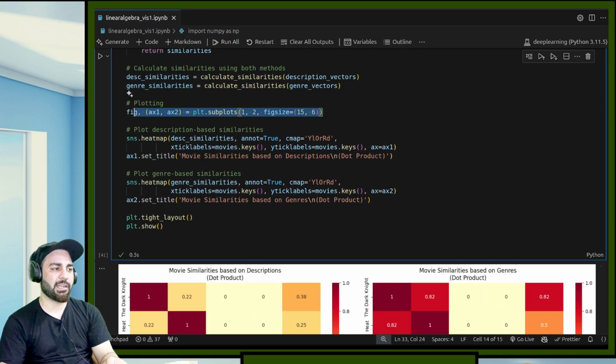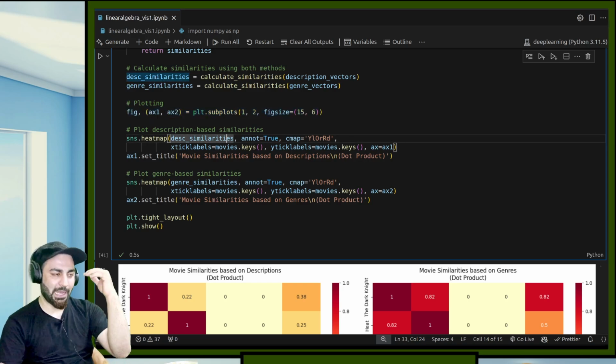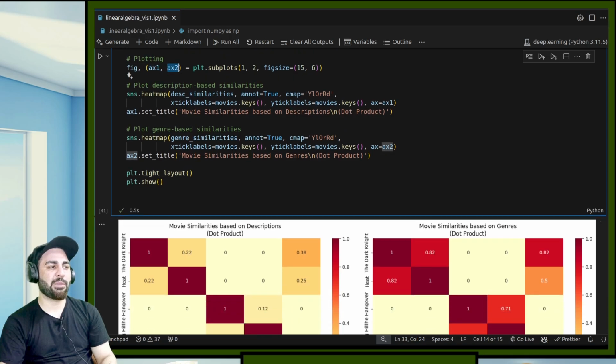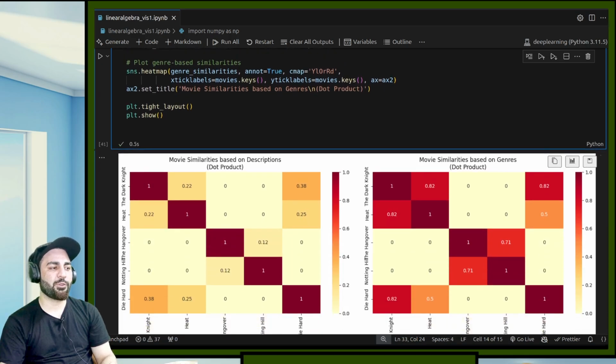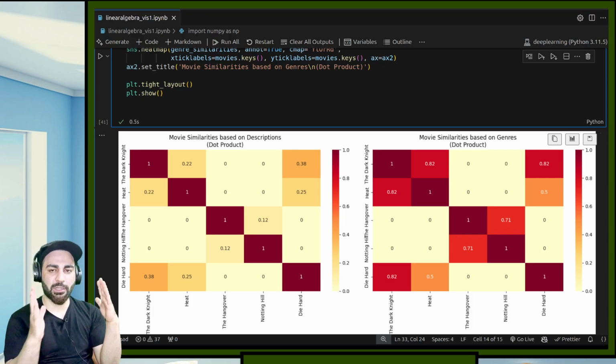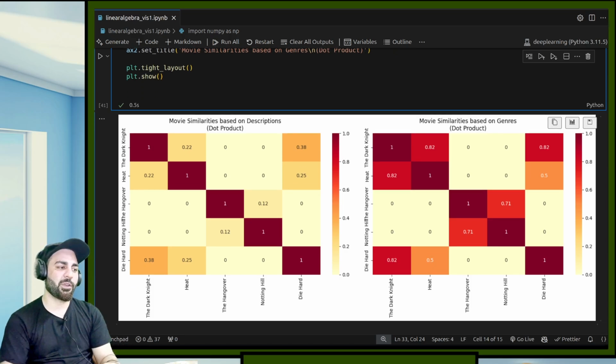I haven't actually added this. I did not add axis 1 and axis 2, and then I'm saying sns.heatmap, so you can see the heat map. If you see the diagonal, 1 1 1, because each movie is 100% similar to itself, that's why it's giving the score 1. When the dot product is 1, that means it's perfectly similar. If it is 0, that means it's totally dissimilar.